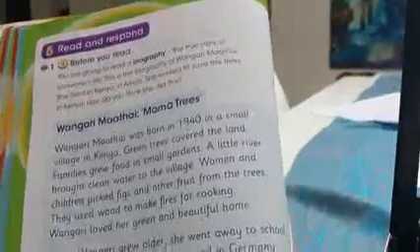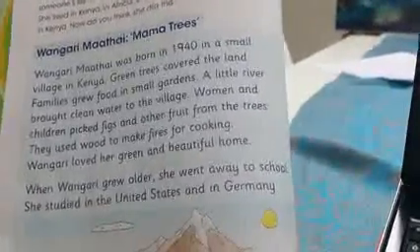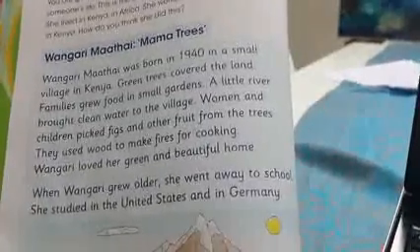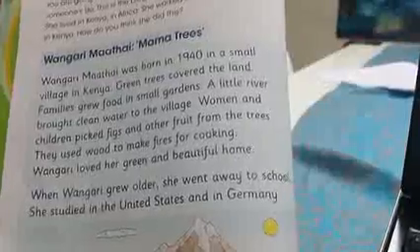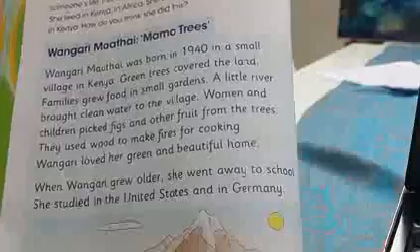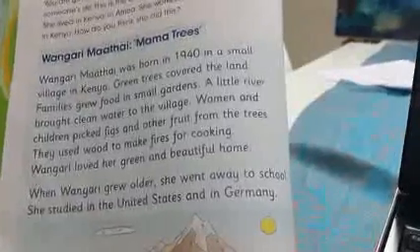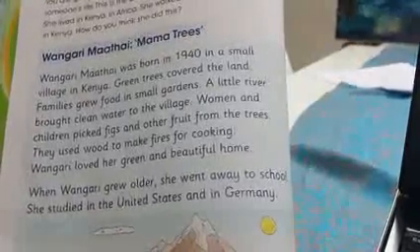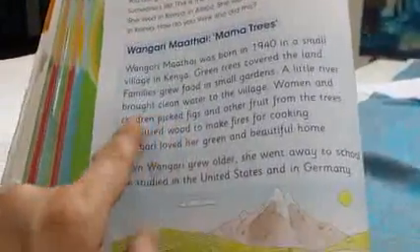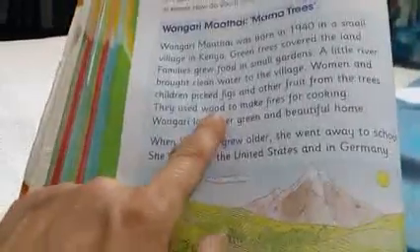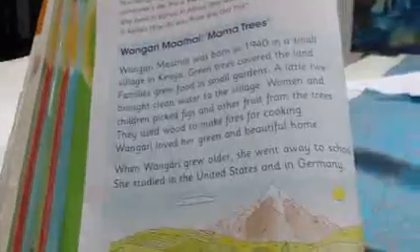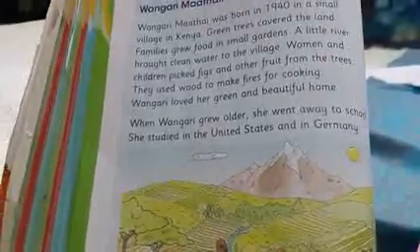Please tell me, what did they use to make fires for cooking? Yes, they used wood. Okay, so this is Wangari's Kenya.